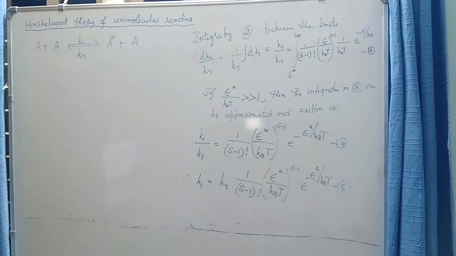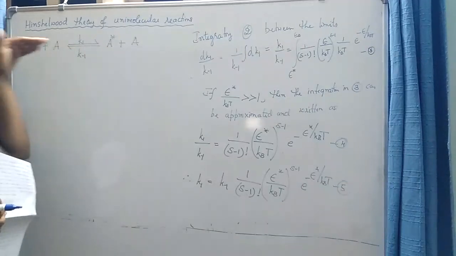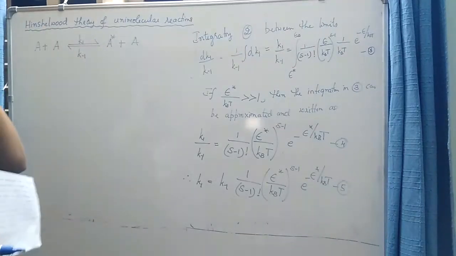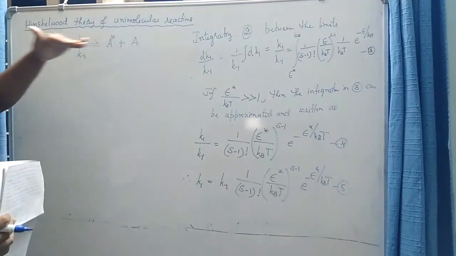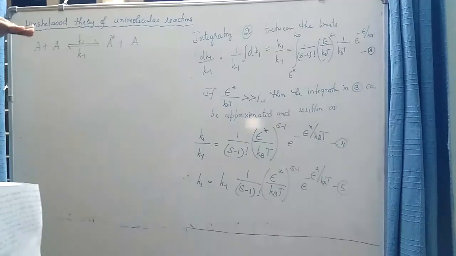The forward process involves the energy factor, because for the forward reaction, which is an energization step, the molecule should at least acquire a minimum energy called activation energy epsilon star. So the forward process is controlled by an activation energy.